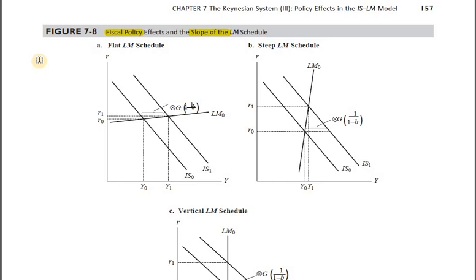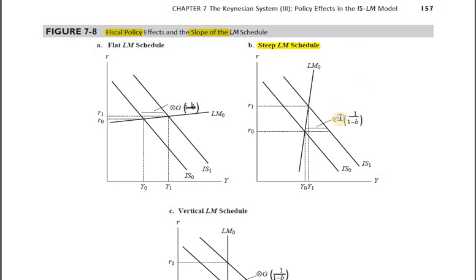But because rate of interest has not gone to a very high level because of LM being very flat, crowding out will not be that much, and this is what we are seeing here. Income has almost gone up to the full extent of increase in G combined with the multiplier, which is not the case when we see the steeper LM curve.